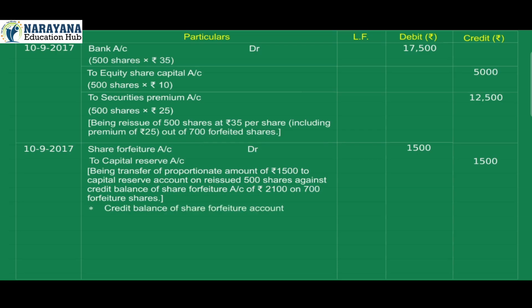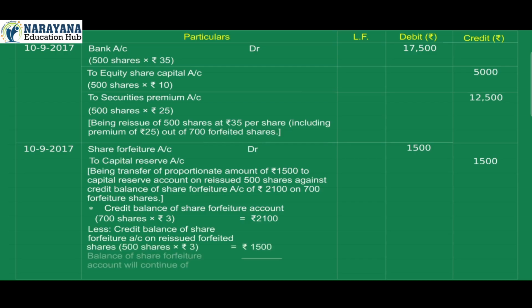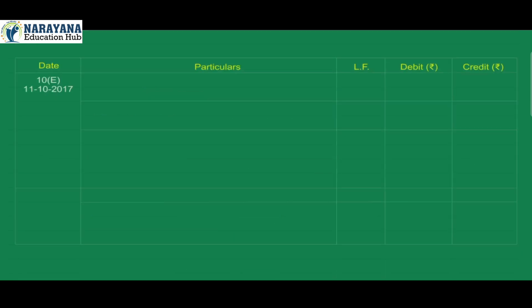Credit balance of share forfeiture account, 700 shares × rupees 3, is equal to rupees 2,100, less credit balance of share forfeiture account on reissued forfeited shares, 500 shares × rupees 3, is equal to rupees 1,500. Balance of share forfeiture account will continue, balance 200 shares × rupees 3, rupees 600.